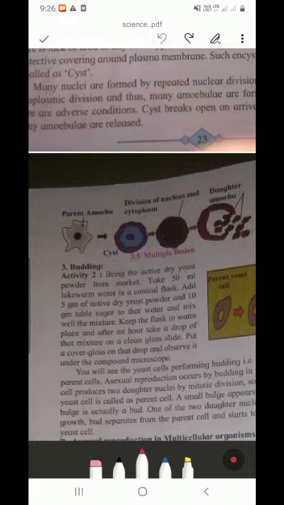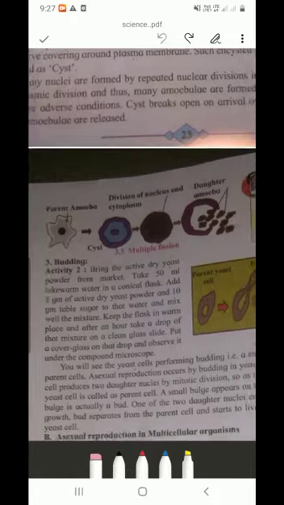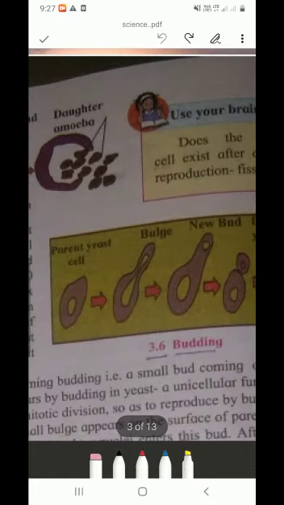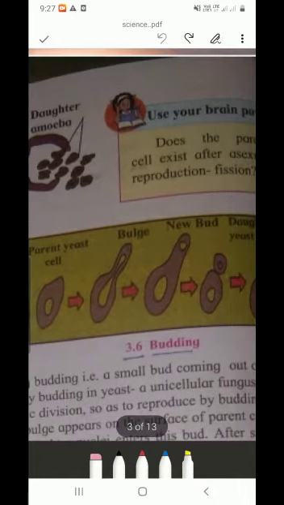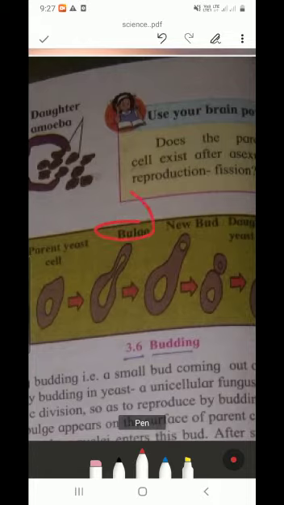Budding means a new bulge is formed. It is seen in yeast. This is the yeast, the parent yeast cell. Here a bulge is formed. Here you can see one nucleus. Here also they are becoming two, but here also one nucleus is there. But in the new bud, we see two nuclei. And that is how it increases its buds.